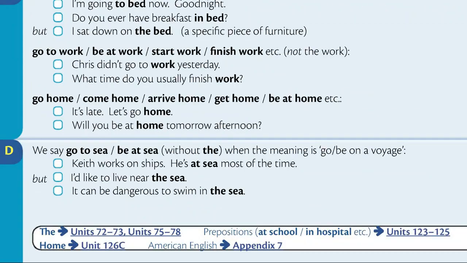Section D. We say go to sea or be at sea without the, when the meaning is go or be on a voyage. Keith works on ships. He is at sea most of the time. I'd like to live near the sea.